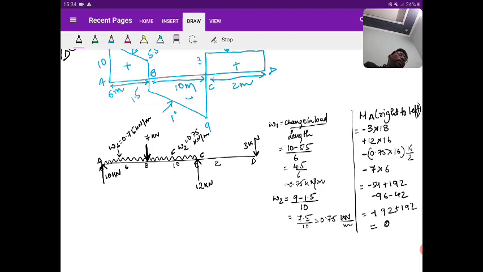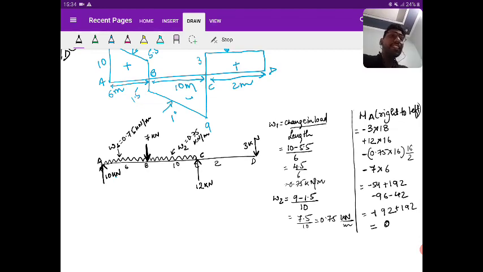So what you are obtaining, the bending moment at A is equal to 0. And if the bending moment at A is equal to 0, this implies that end A is simply supported. I'm repeating this once more if you didn't understand. This is a beam in which the loading is acting downward. You can see the loading. So the resistance needs to be applied upward, and that you can see at A and C.